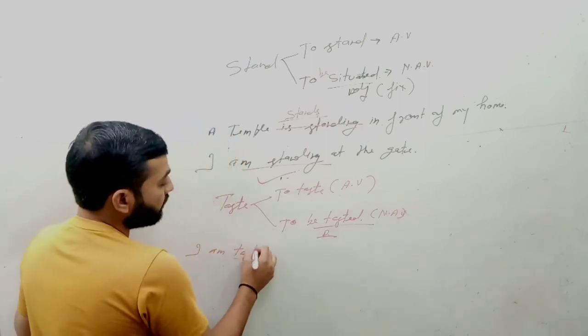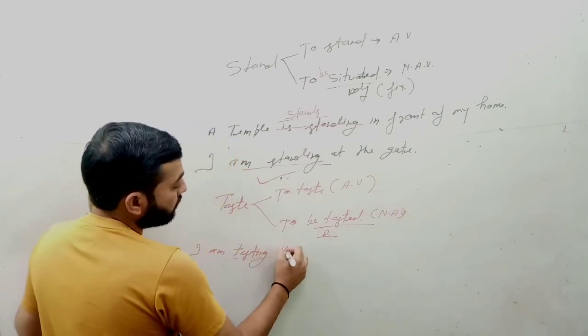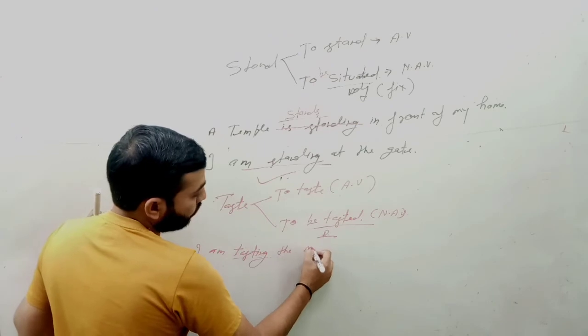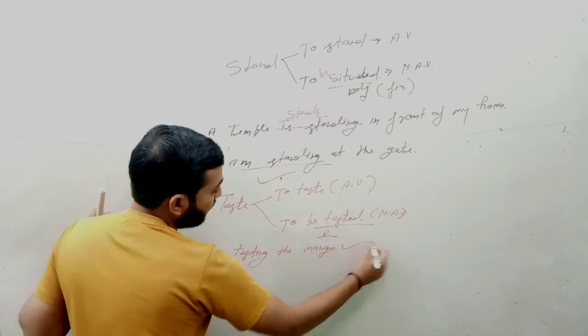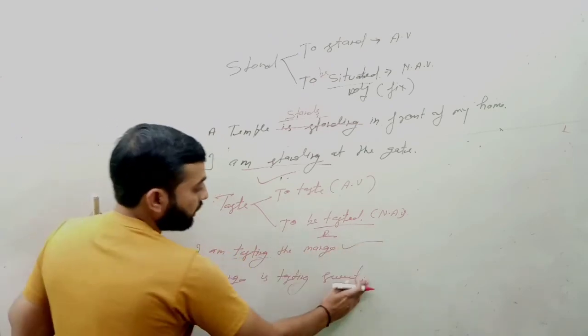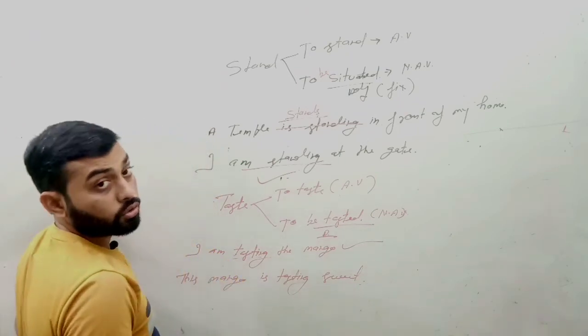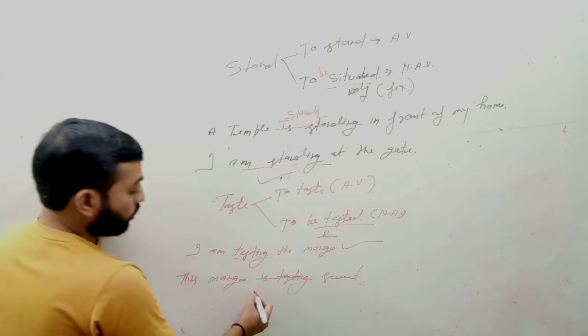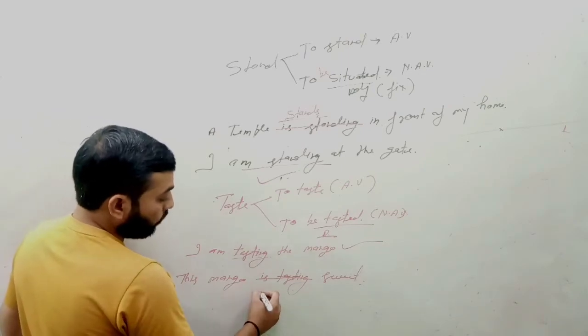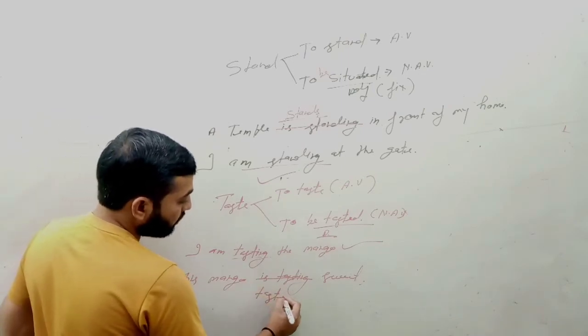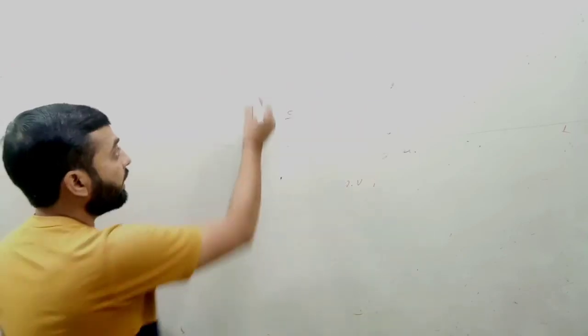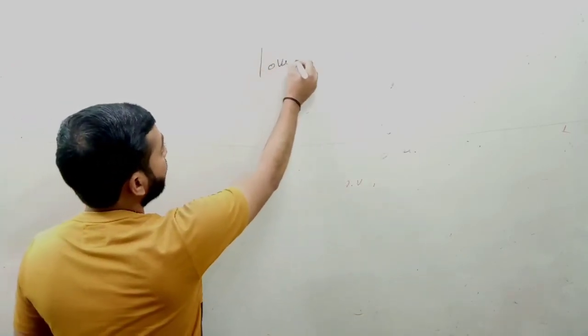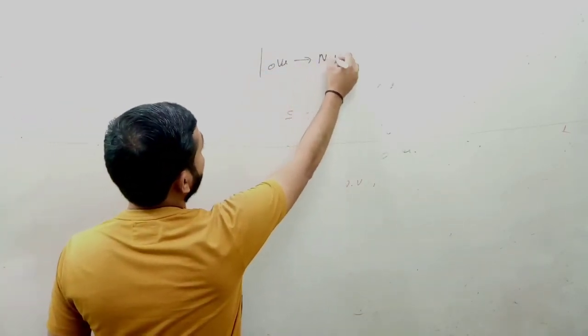I am tasting the mango. It is good. But if you say this mango is tasting sweet, no, it's a wrong expression because it is natural. So you have to say this mango tastes sweet.